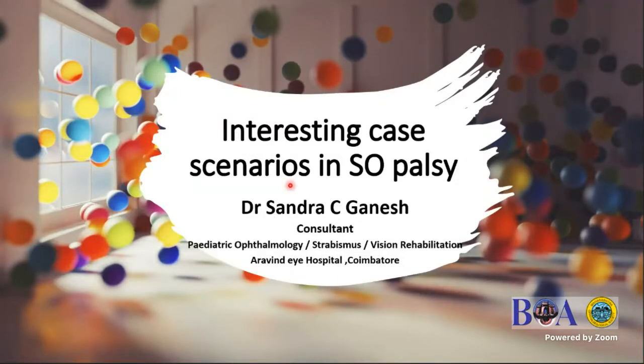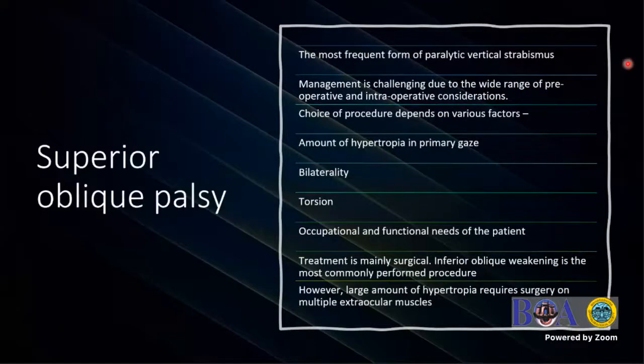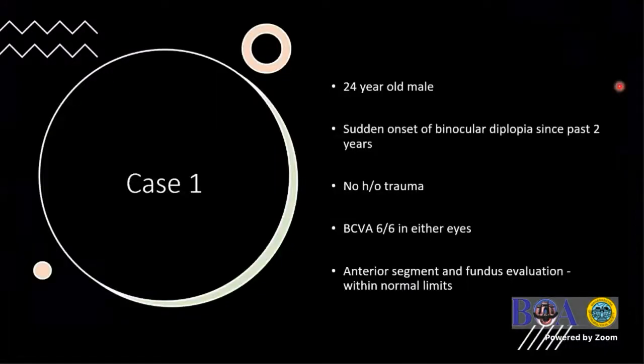So today I'll be talking about interesting case scenarios in superior oblique palsy. Superior oblique palsy is the most common form of vertical strabismus, though the management is challenging due to the wide range of operative and intraoperative considerations. The choice of procedure depends on various factors like the amount of hypertropia in primary gaze, bilaterality, torsion, and occupational and functional needs of the patient. I'll be illustrating this with the help of a few case examples.